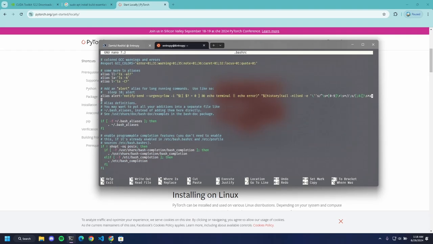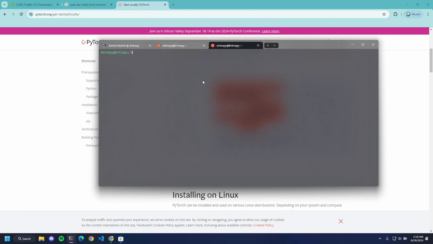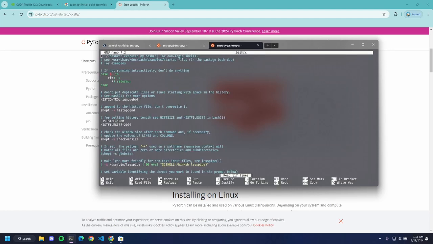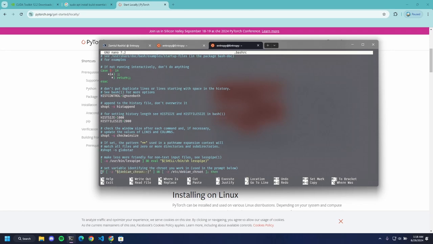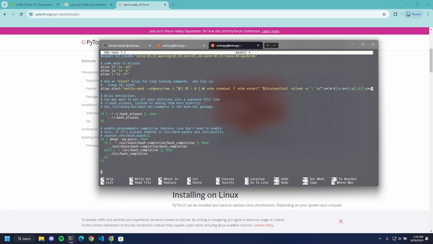I think we should have opened it in another terminal. Let's get out of here and open it in another terminal. We need to select the same version of Ubuntu and then run sudo nano. If you don't run sudo, it will not let you edit the bashrc file. Dot bashrc. The dot is important because bashrc is a dot file, which is a config file. It will ask for your sudo password, and then you are in. We'll go to end and add some new paths here.